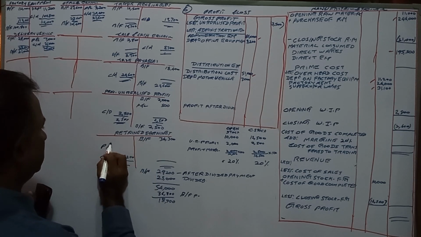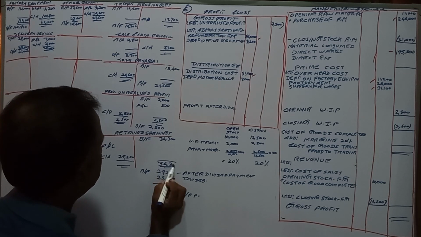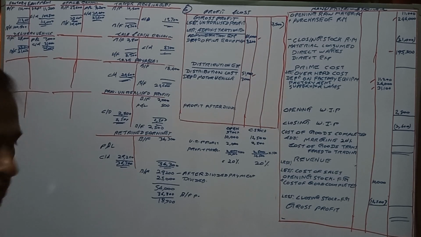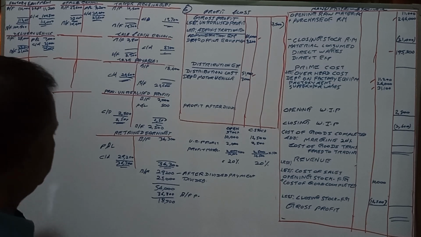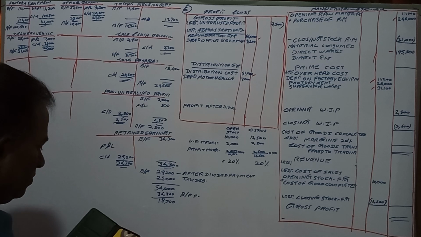This is 36,300. Under the 36,300, you have to deduct 29,200, right?